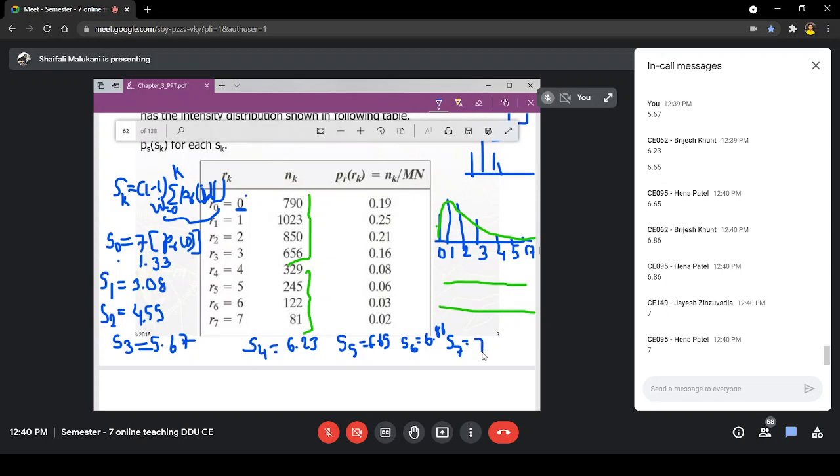Yes, it is 7. True. Okay, so now what is the meaning? If you encounter 3 in your input image, then you should replace it with 5.67.